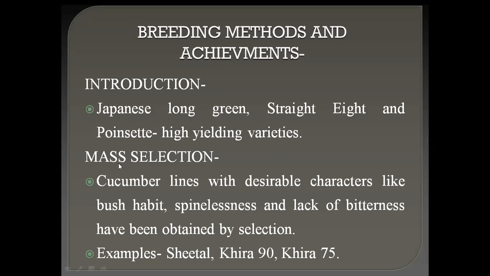Next important method, that is mass selection. Cucumber lines with desirable characters like bushy habit, spineless, and lack of bitterness have been obtained by the selection method, in which Sheetal is a very important and famous variety from mass selection. Then Kira 19, then Kira 75. These are the important cultivars developed by the mass selection method.